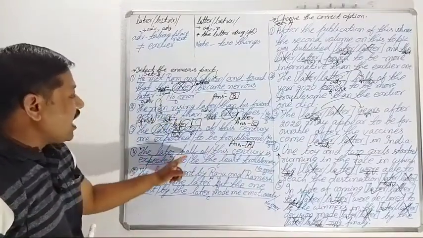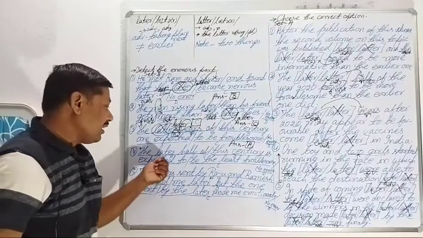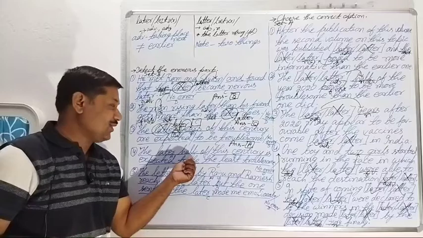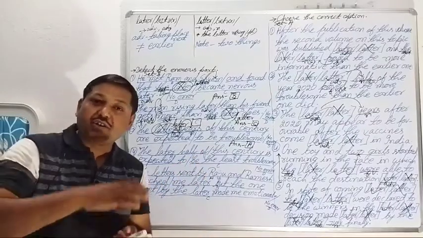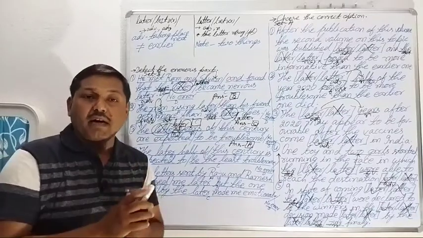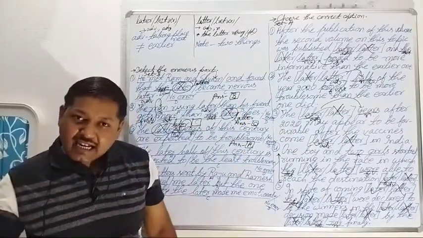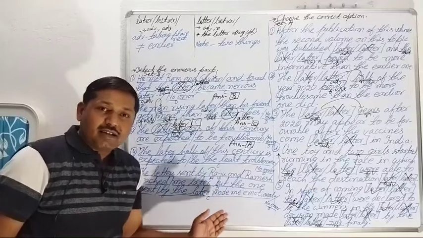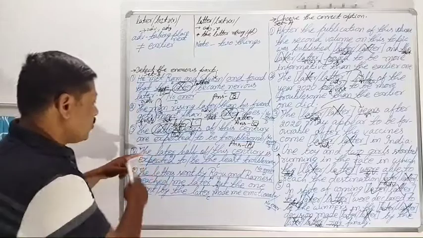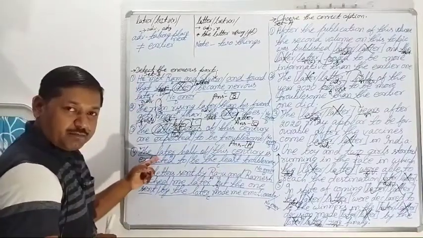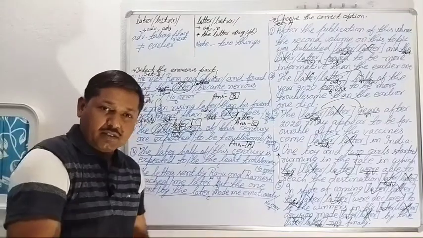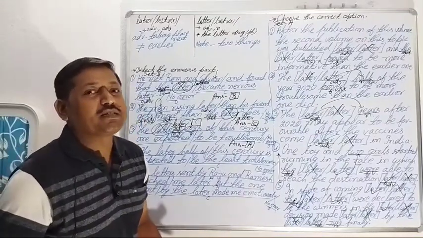The later half of this century. The later half. Pay attention here, half. Here it shows that the century means the duration of 100 years, and the century is divided into 2 parts. The first half and the second half. The first half is the earlier half, and the second half is the later half. Because the century has been divided into 2 parts, the first 50 years is the first half, and the second 50 years is the second half, means the later half.